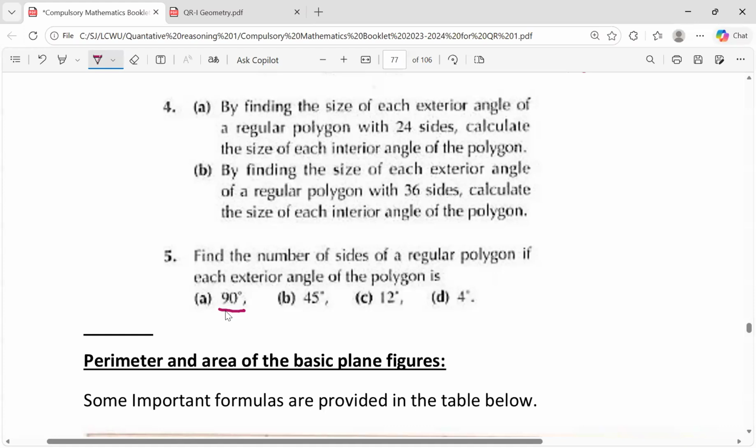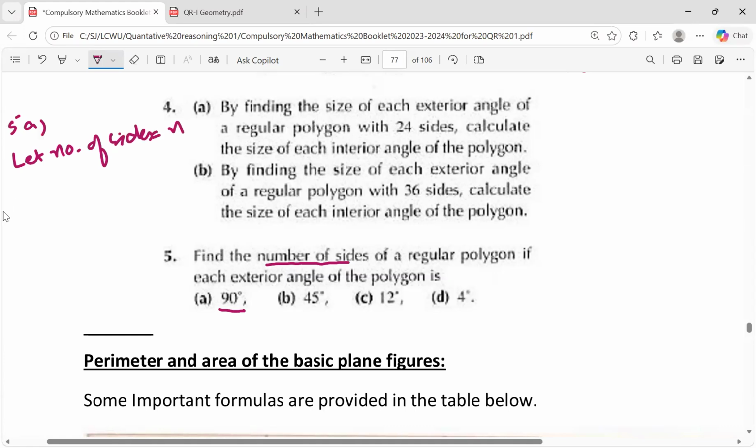You have to find the sides of the polygon. Now each interior angle is 90 degrees, and you know that if the angle is 90 degrees, then your sides will be, let us take the first part, 5a. Let the number of sides be n.